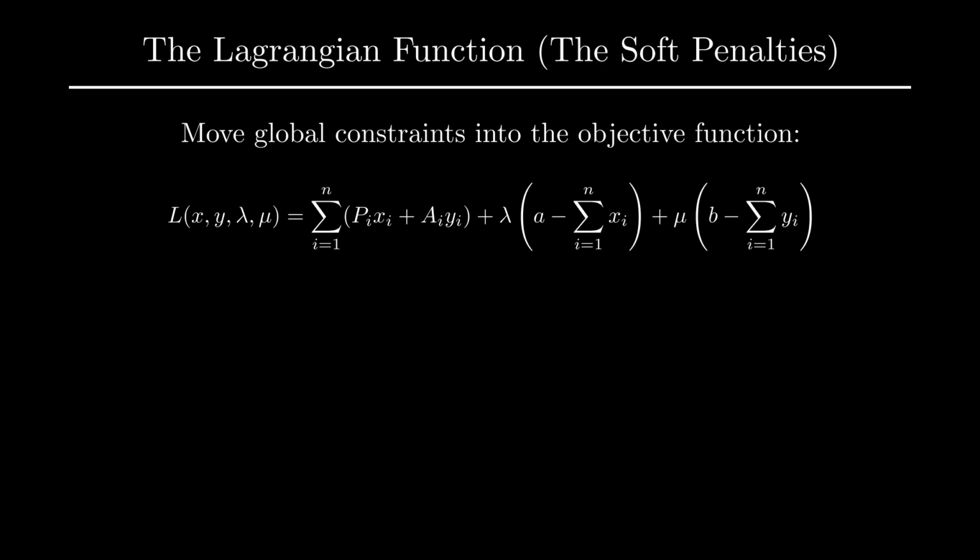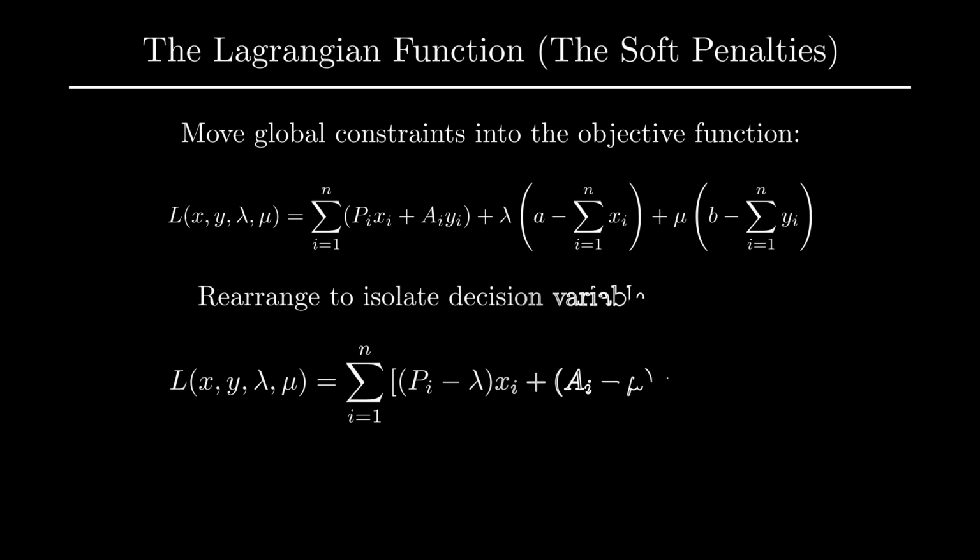They force the choices of applicant i to depend on applicant j. To break this dependency, we introduce Lagrange multipliers, lambda and mu, and move those global constraints directly into the objective function. We define the Lagrangian L.